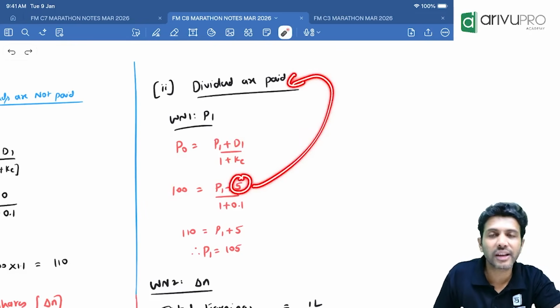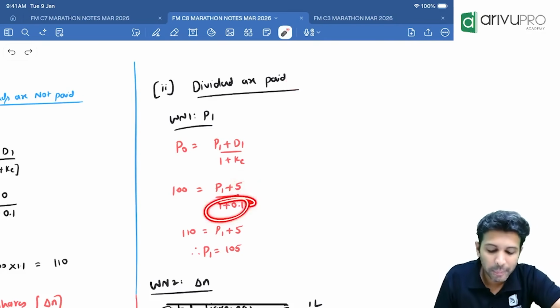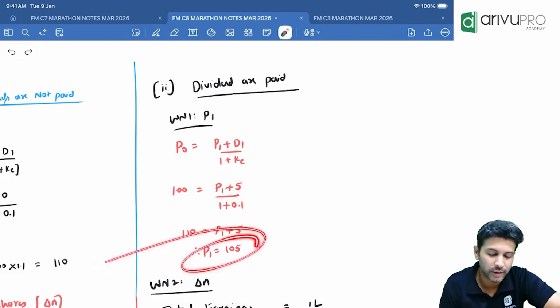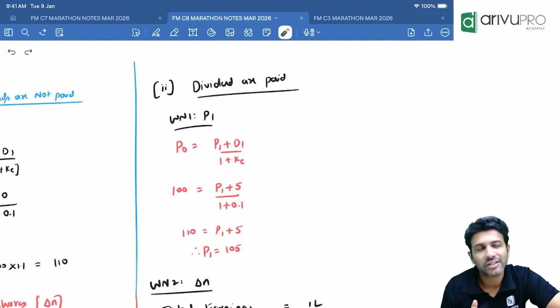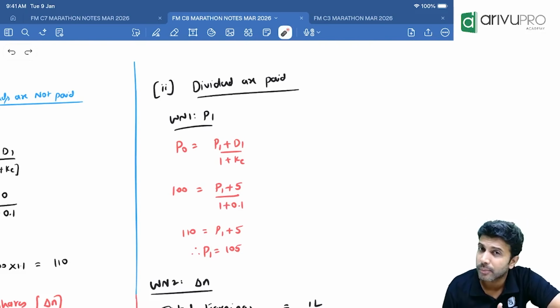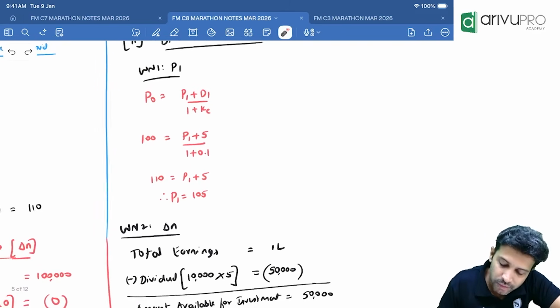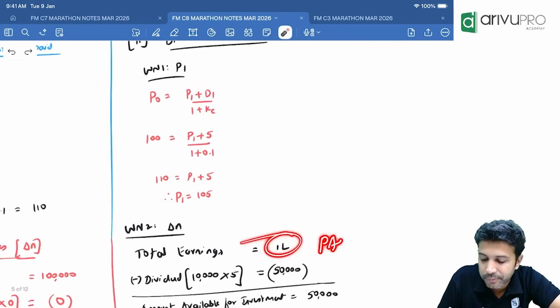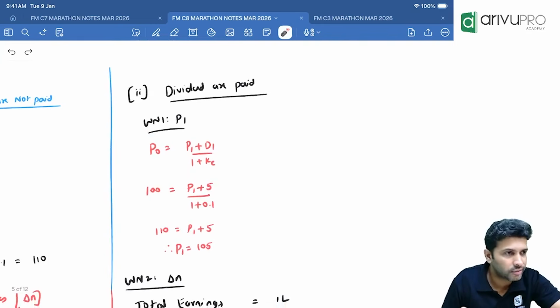The company is thinking to pay a dividend of 5 rupees, so it is D1, divided by 1 plus cost of equity. Solve. How much are you going to get? 105. Any problem? Now, next case, delta N. How do you get delta N again? Walk me through. First, earnings. How much are the earnings we have? 1 lakh. This is your PAT. Preference dividend is not there. But is the company planning to give dividend? Yes. How much dividend? 5 rupees per share.